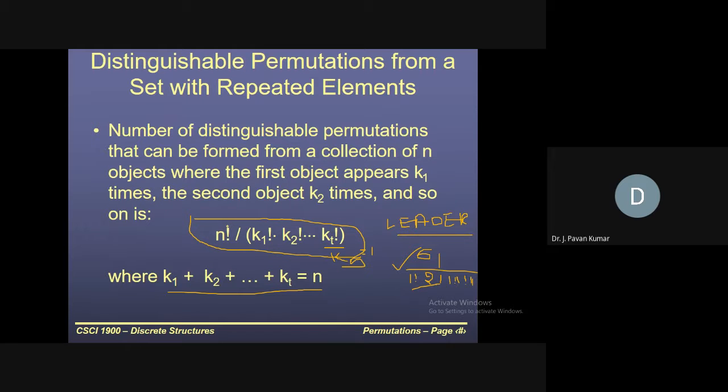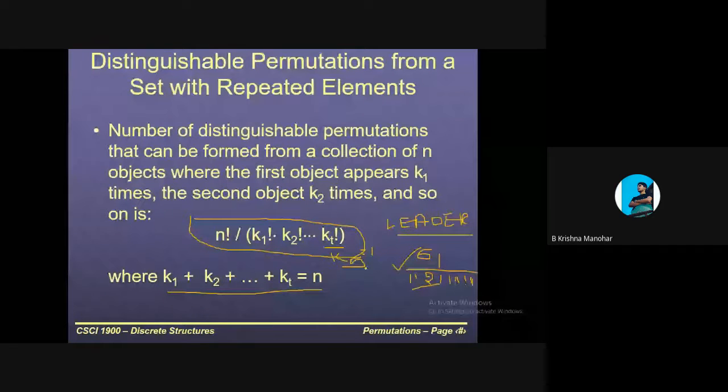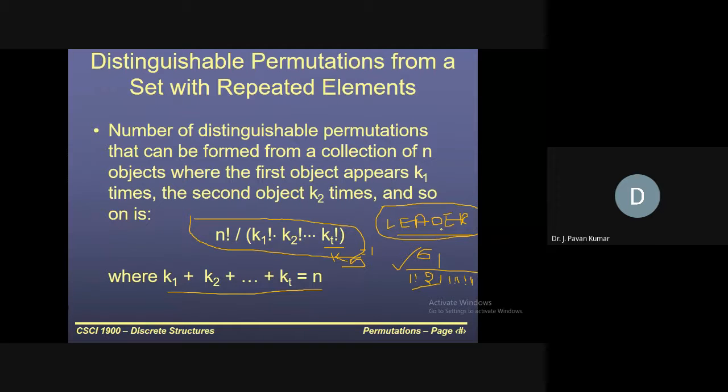Is that clear? Sir, in the case of LEADER, we are arranging the letters in 6 places, right? Yes, 6 places. Within this particular word, whatever letters we have, in how many ways can we arrange them? That's the question. Earlier we have seen the same thing. So we have 6 placements. Suppose it is a 3-letter word, then it is 6P3 divided by this. Is this clear?